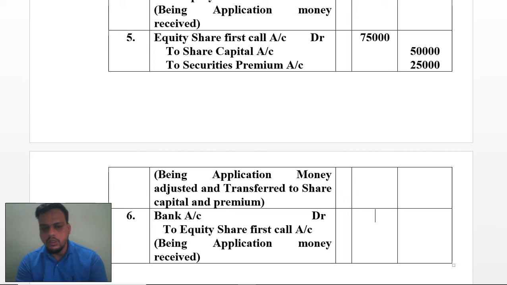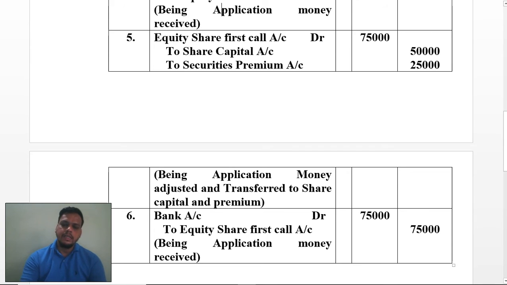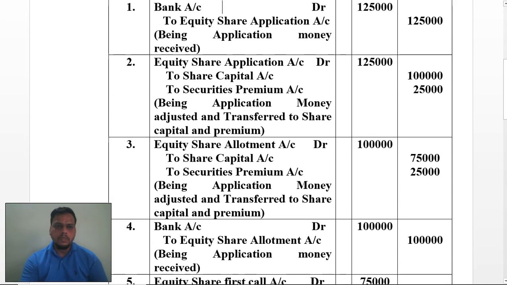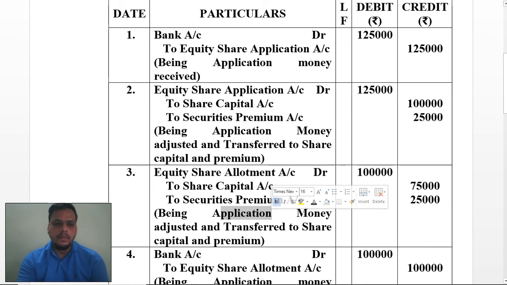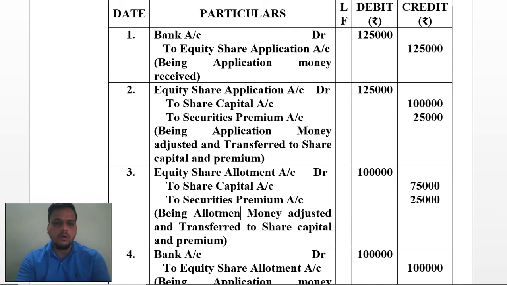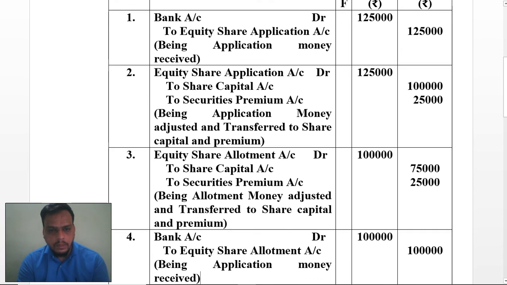Equity share first call account, the amount you will receive is 75,000 respectively. Again, we are having our last entry. Just make sure that the entries you are writing have the particular narration as perfect. Here, as you can see on number 3, it is not application, it has been received on allotment money. The allotment money is adjusted and transferred to share capital and premium.